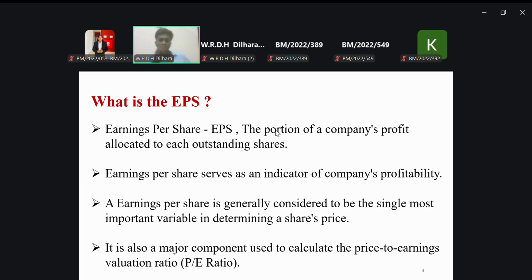Among the ratios we calculate, earning per share is the most important. Earning per share represents the portion of the company's profit allocated to each outstanding share. In that, Lamai, you have to know mainly two things. The portion of the company's profit, only a portion.